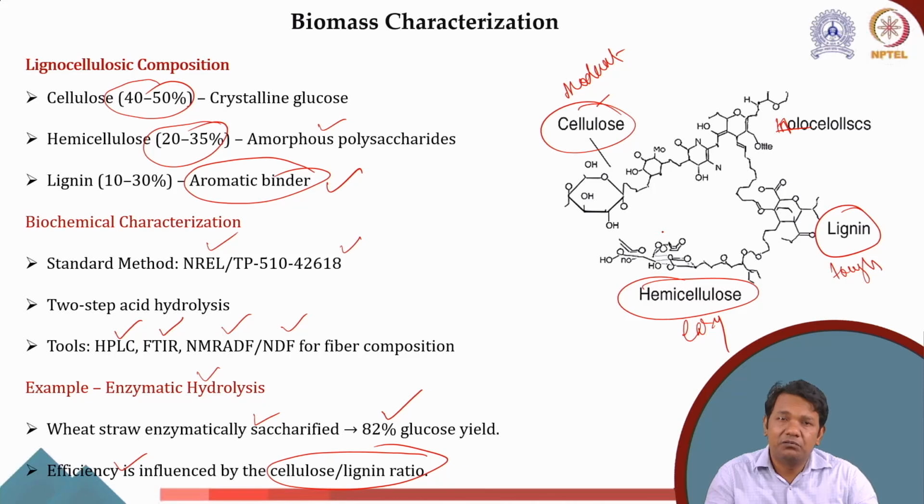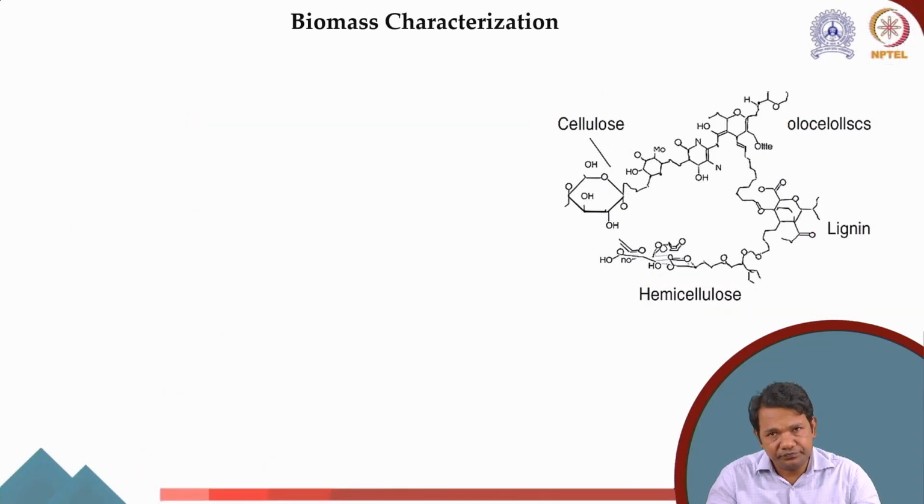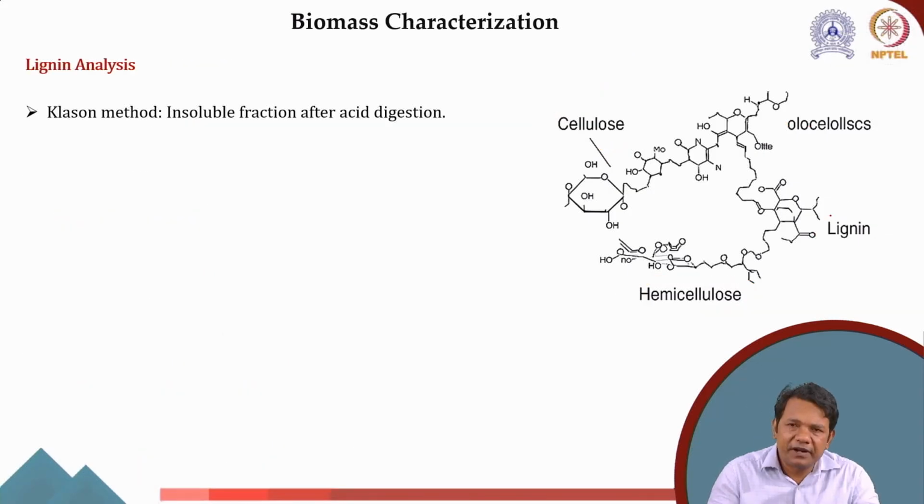More lignin, more requirement of high temperature. Less lignin, less requirement of higher temperature. It is preferable to have low lignin biomass, but we can't change the biomass composition. We can only choose from the available biomass sources.